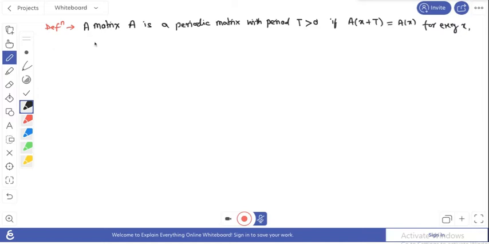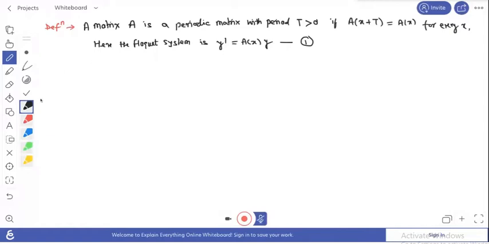So here your Floquet system is, we can write y prime equals A(x) y. Here this matrix A(x), the coefficient matrix, is periodic with period T. Okay, so this is the Floquet system.